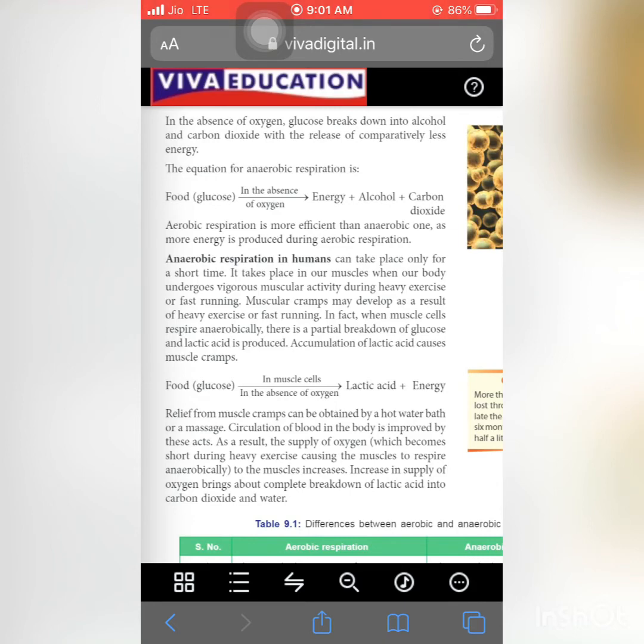So the first example is when we are doing fast running or heavy exercise, muscle cramps also develop inside our body. When muscle cells respire anaerobically, there is a partial breakdown of glucose and lactic acid is produced. Means in the absence of oxygen, food is broken down to give energy, but in very small amount, because we also feel tired.